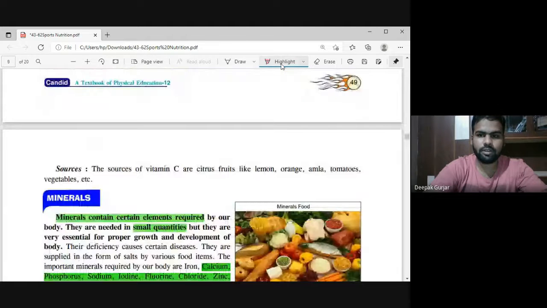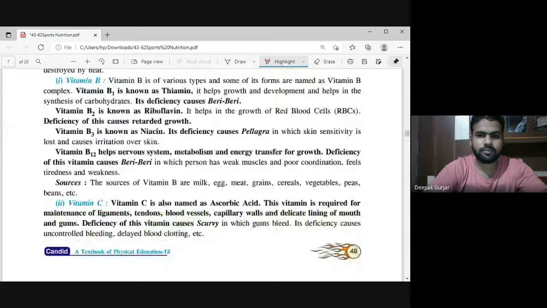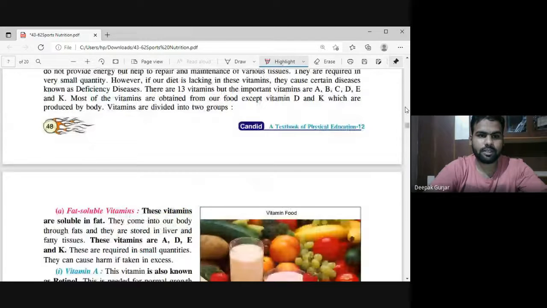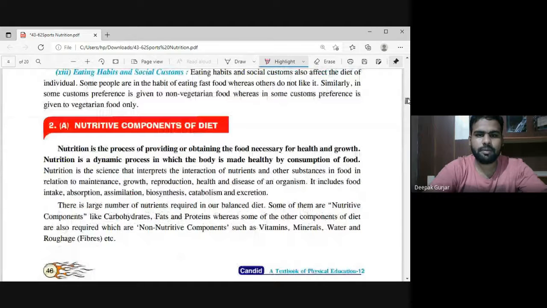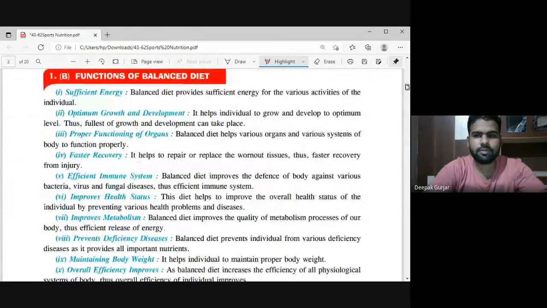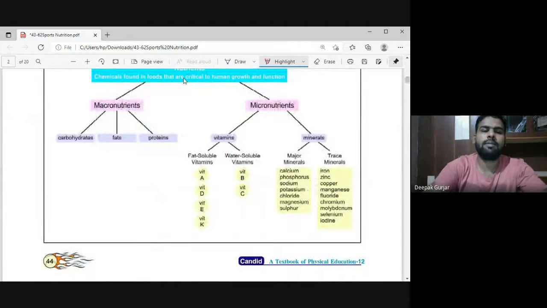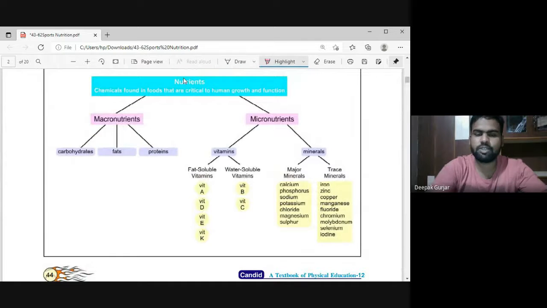Now I'll show you one thing which is so important. This is based on a chart, so you must remember it because it is a very important concept of this chapter. Chemical substances found in food are called nutrients, which are very important for the growth and development of our body. Vitamins are of two types, fat soluble and water soluble. Nutrients are also of two types, macro and micro. Macronutrients are carbohydrate, fat, and protein. Micronutrients are vitamins and minerals.